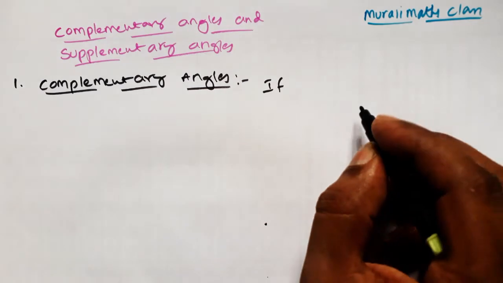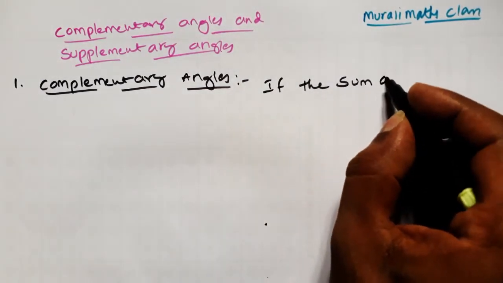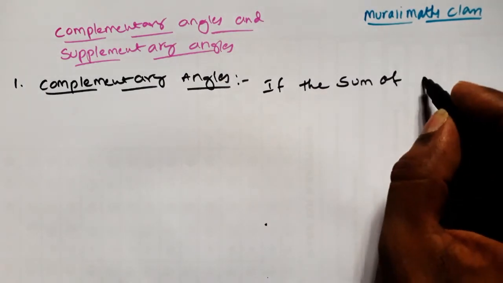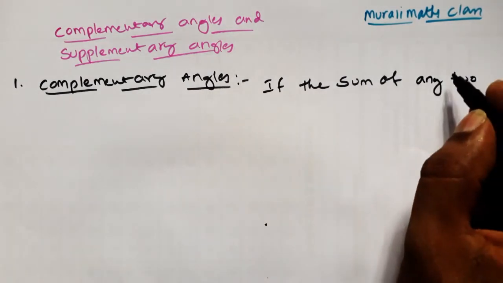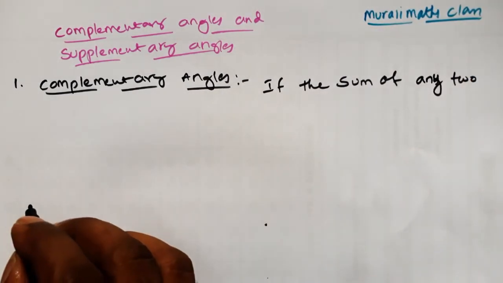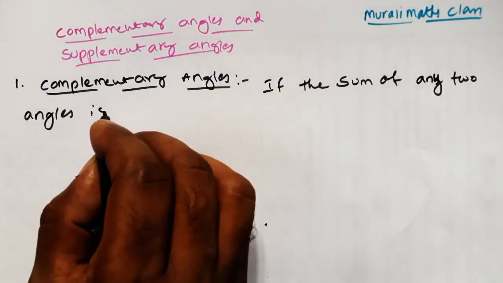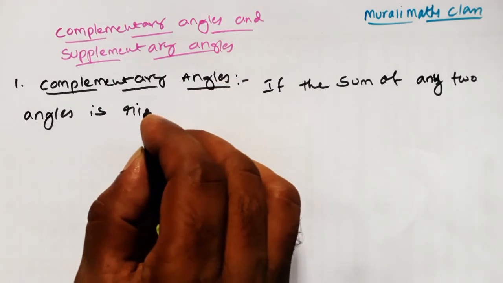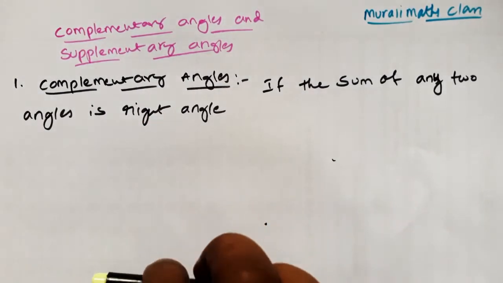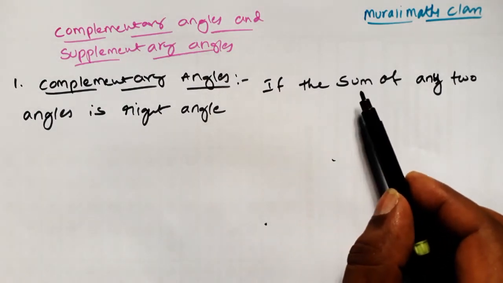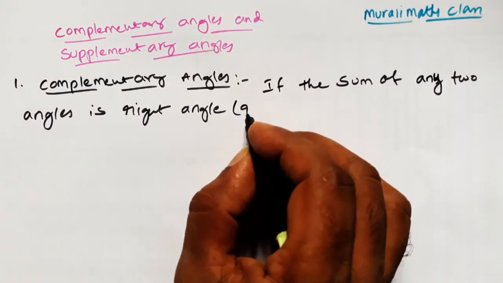If the sum of any two angles is a right angle, observe here, if the sum of any two angles is a right angle, so right angle means what? 90 degrees.